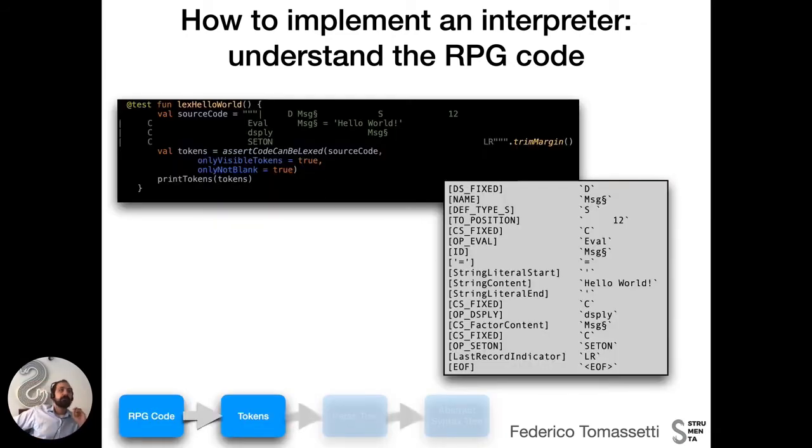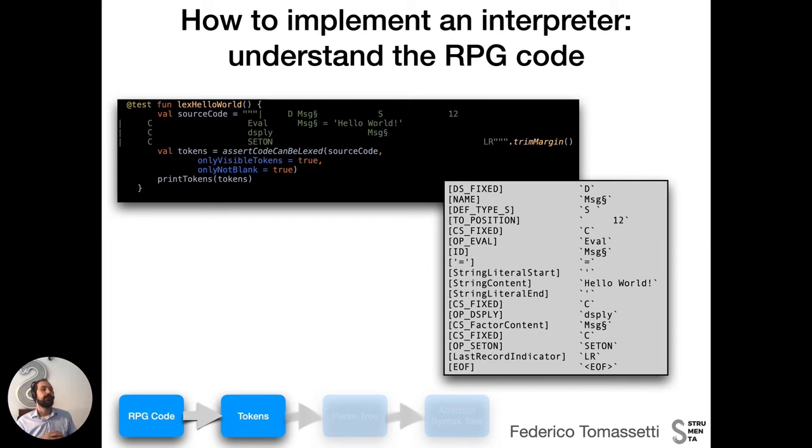Okay, so this is a piece of text. Again, we have in green a string literal with a piece of RPG code, just 4 lines. When we invoke the lexer and obtain the list of tokens, we obtain the list in the gray panel. For each token, we know its type and its content.